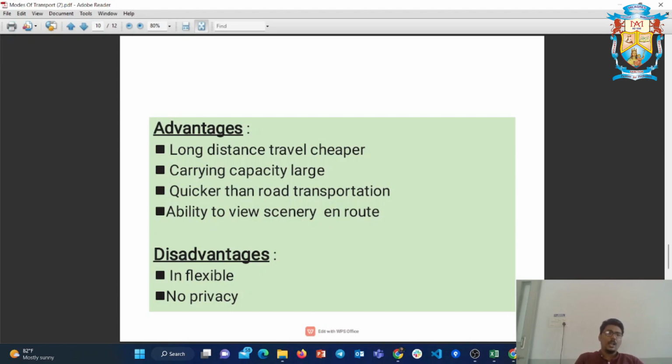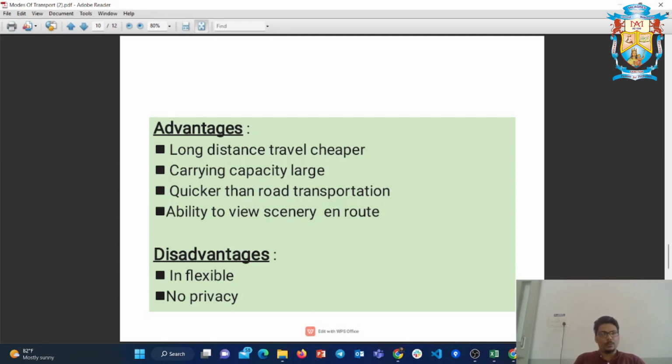The advantages: long distance travel in a cheaper way, large carrying capacity, quicker than road transportation, and the ability to view scenery along your route. When you talk about disadvantages, it is inflexible for certain people, maybe those who are not traveling in A class or B class but in general compartments.